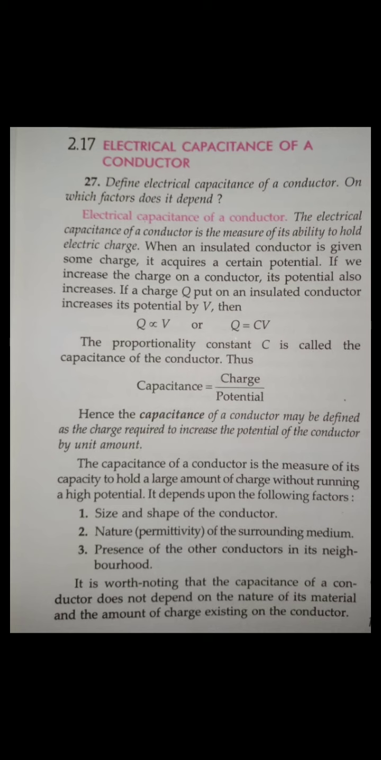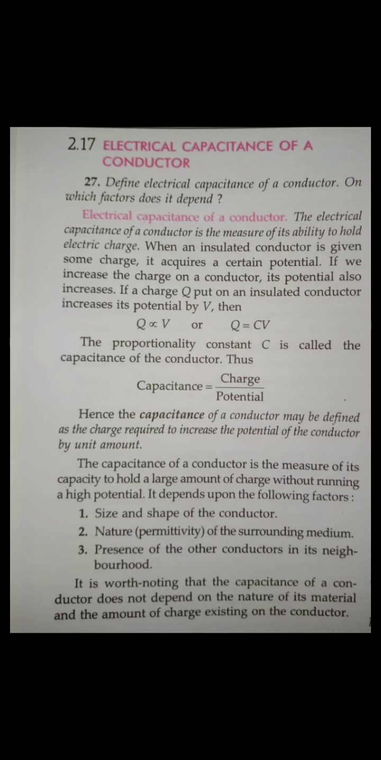When an insulated conductor is given some charge, then definitely there will be a potential, yes or no? And if there is a potential, there is a potential energy, yes or no, guys? So what is the potential developed? V is equal to Kq by r. So q is directly proportional to V, or I can say q is equal to a constant C into V. That constant is known as the capacitance. So C is equal to q by V, or charge per voltage. Clear, guys? Yes or no?